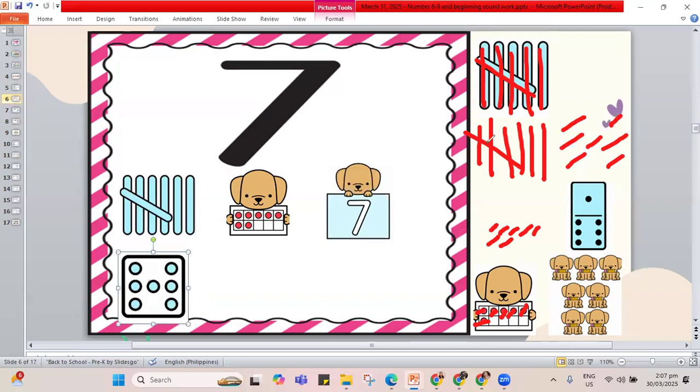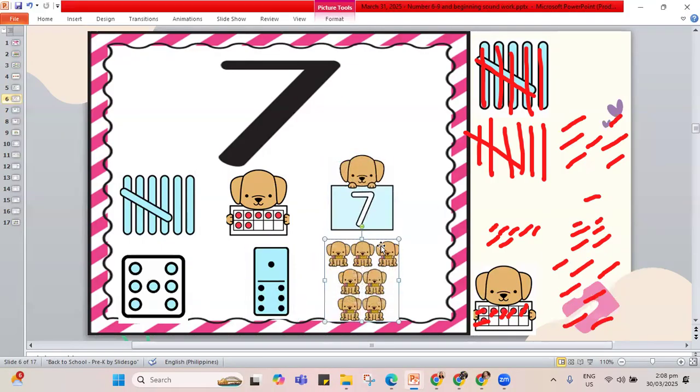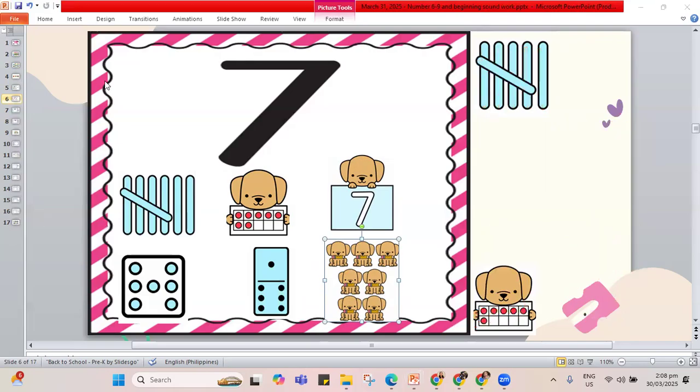How about another set? This time the dominoes. Does it show 7 dots? 1, 2, 3, 4, 5, 6, 7. 7 also. Let's put it here. And the last one, the dogs with the pencils. Let us count. 1, 2, 3, 4, 5, 6, 7. Okay, remember when we do counting, if we are not sure of our pictures, we get to mark and count so that we can count properly. Let's erase this one.